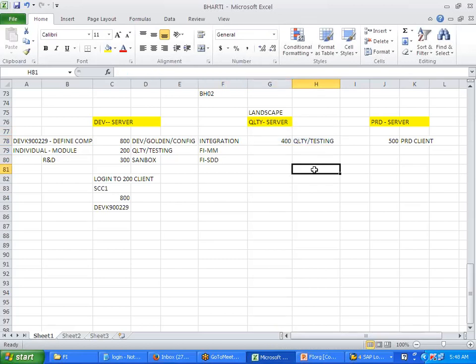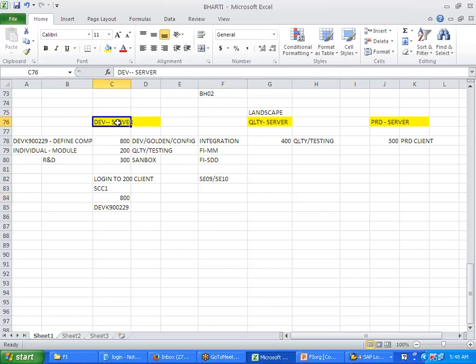Clear, Bharti? Yeah. So now there is no data over here to test that. Now I need to transport this from here till here, right? Then the transaction code changes again: SE09 or SE10. Either one you can use.